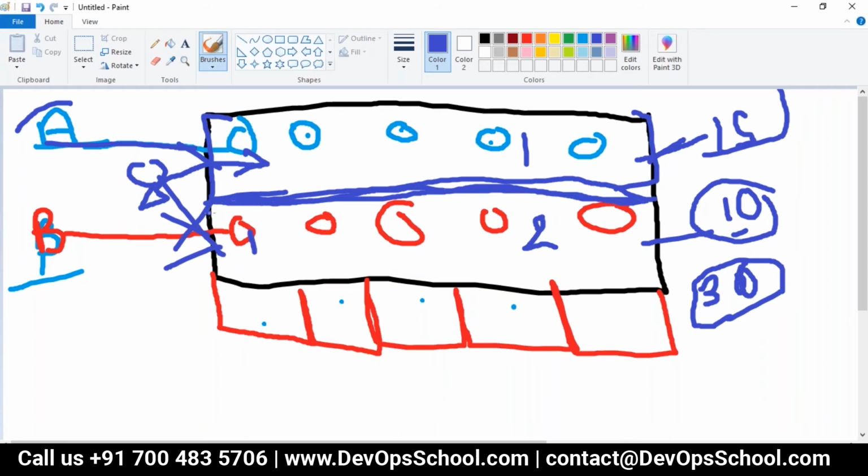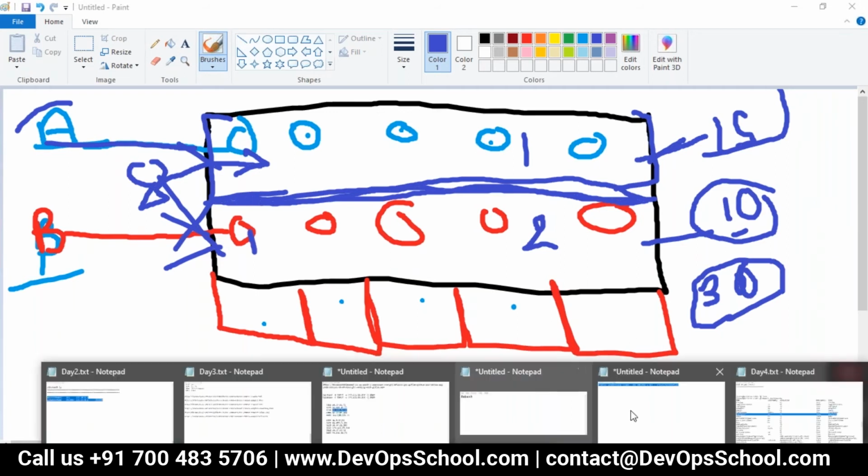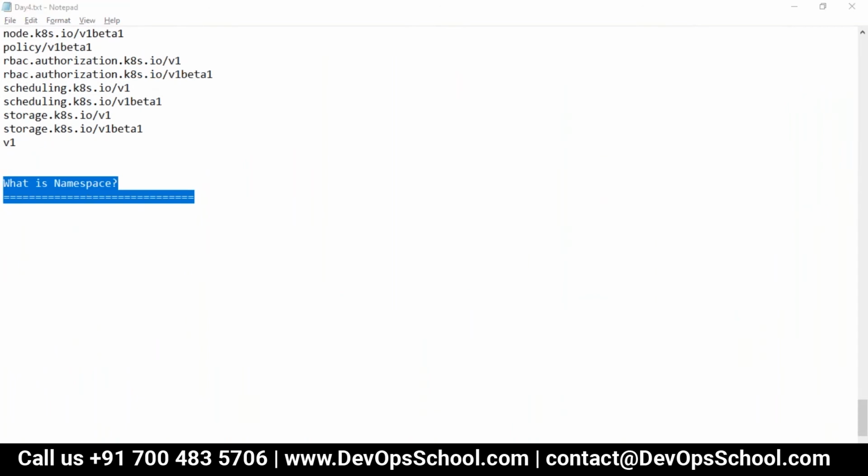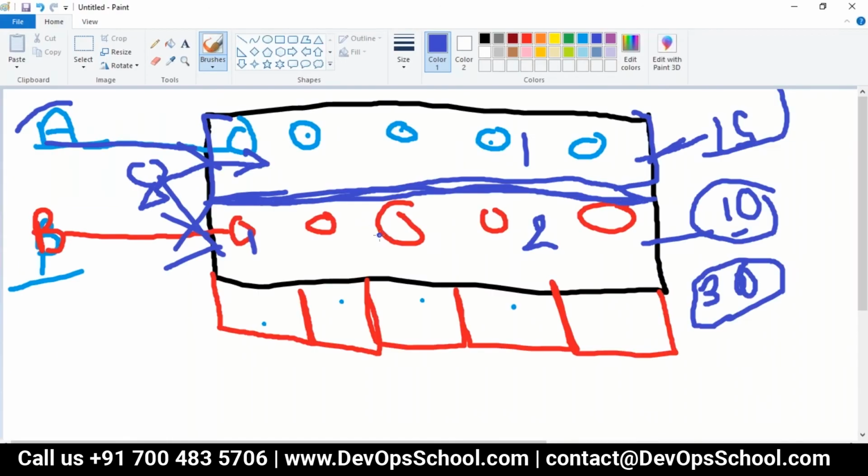So now you must be wondering, okay, I was talking about namespace. Where is this subclustering concept? So basically guys, in Kubernetes, we do not have any keyword such as subcluster.